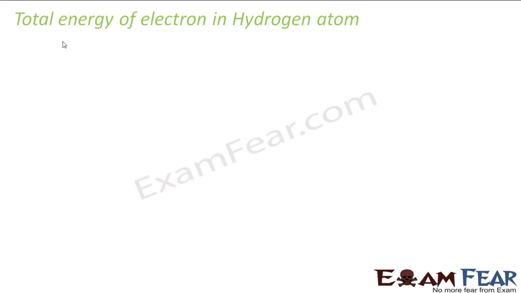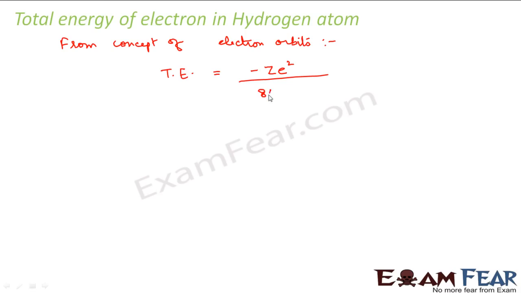Now again, from the concept of electron orbits, which we discussed during Rutherford's model, we found an expression for total energy, right? So what was that total energy? That was equal to minus Z e square divided by 8 pi epsilon naught r, right? Now in case of hydrogen atom, we have to apply Bohr's theory, right?